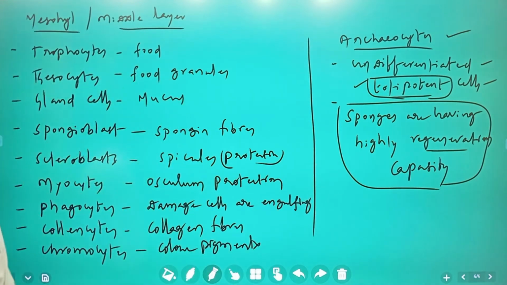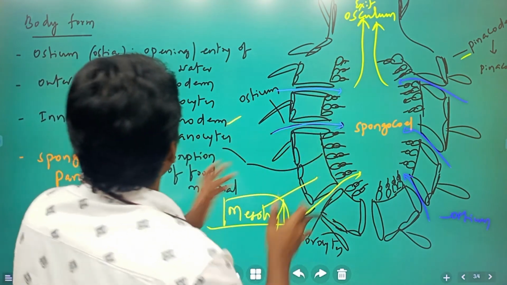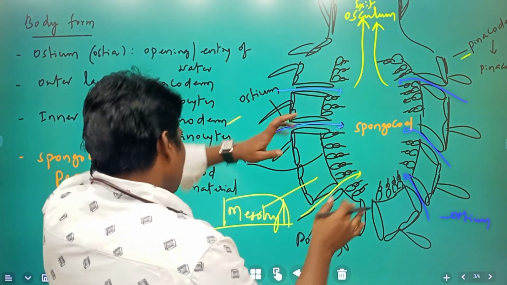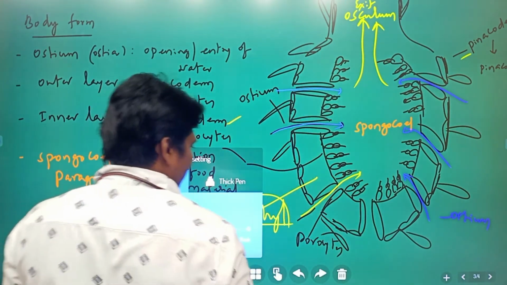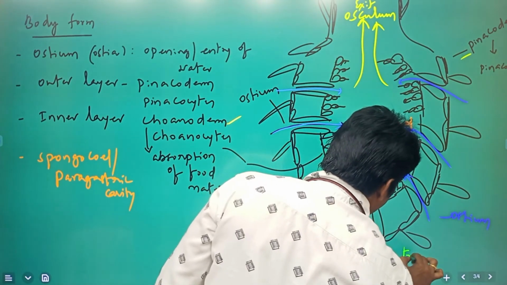Next, the canal system. This entire structure we call the canal system, or water transport system.